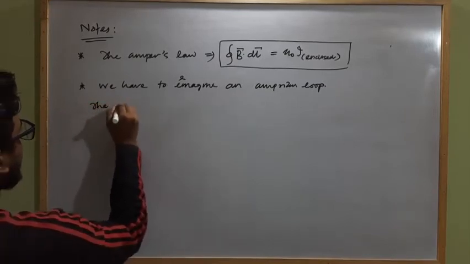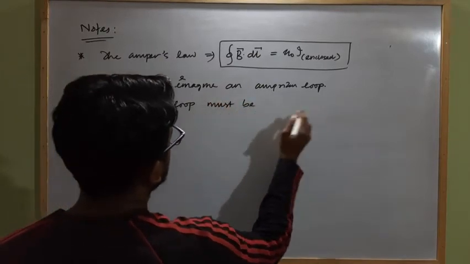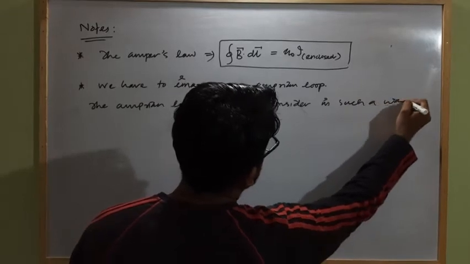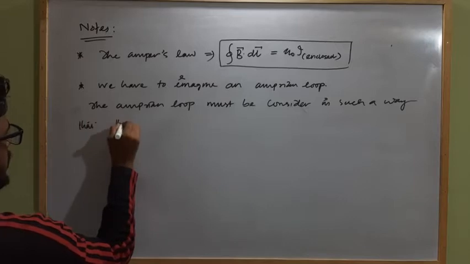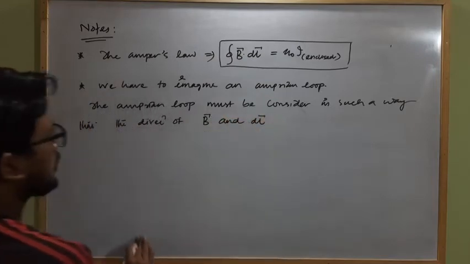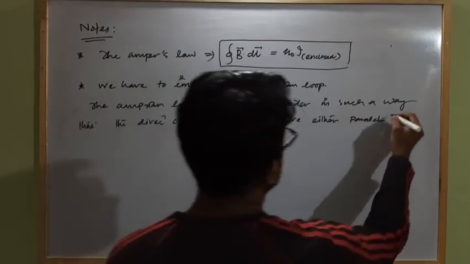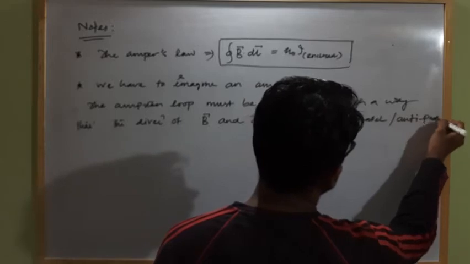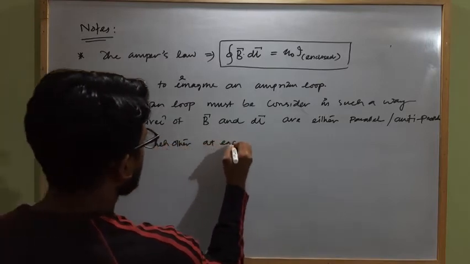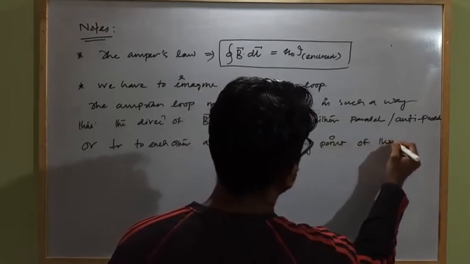The Amperian loop must be considered in such a way that the direction of B vector and dl vector are either parallel or anti-parallel or perpendicular to each other at each and every point of the Amperian loop.